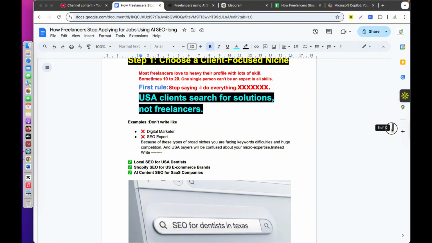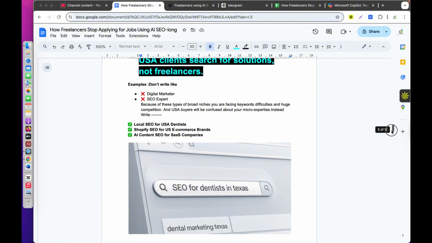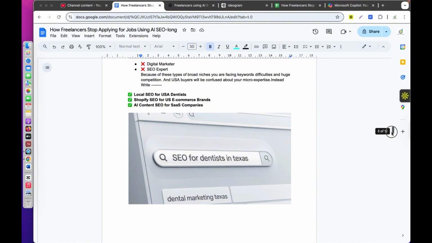Example, don't write digital marketer, affiliate marketer, SEO expert. Because of these broad niches, you are facing keyword difficulty and huge competition. And USA buyers will be confused about your micro expertise. Instead, write local SEO for USA dentists, Shopify SEO for US e-commerce brands, or AI content SEO for SaaS, that means SaaS companies. That means you have to select your micro niche at first.